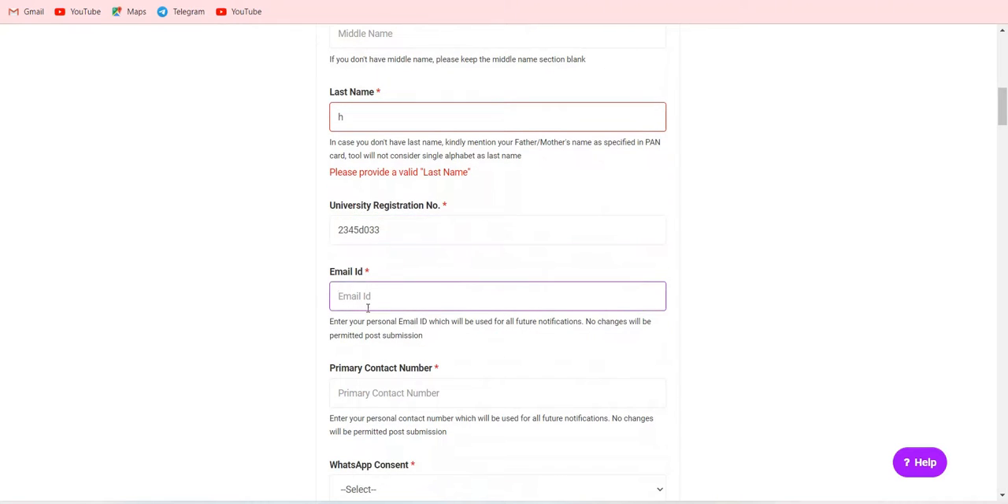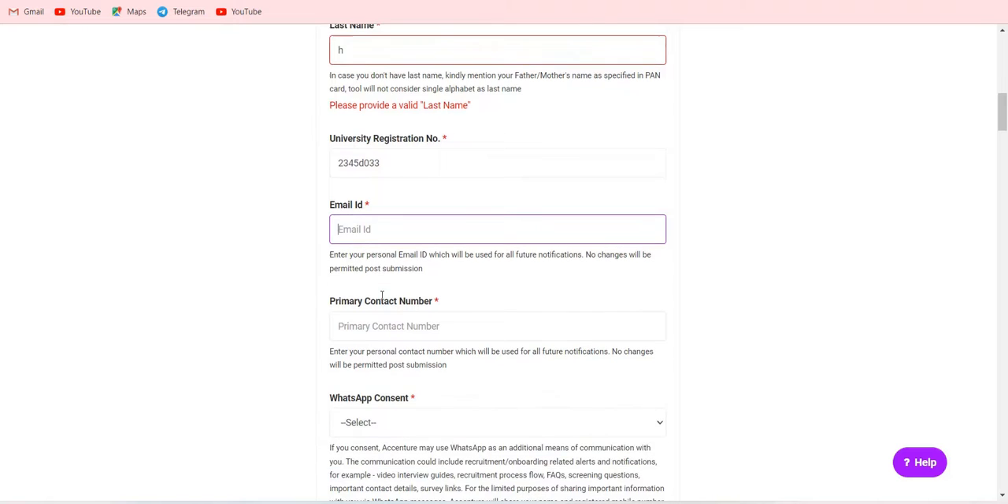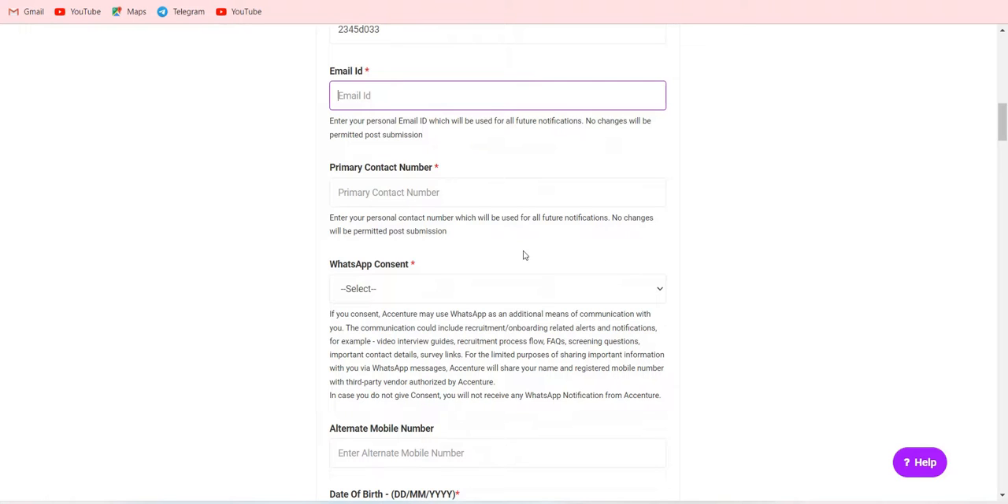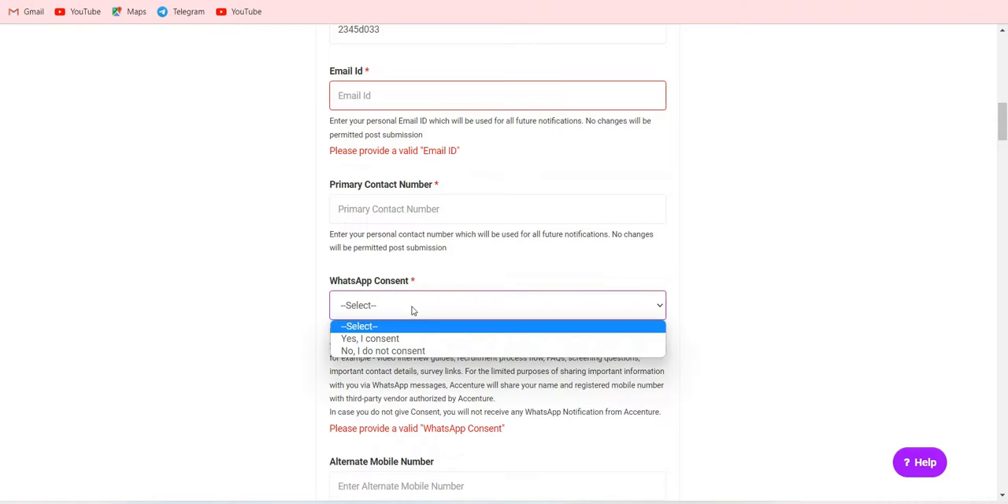and your personal email ID, the email ID on which you will receive the notifications. No changes will be permitted post submission. So if you give this email ID, after you submit this document you cannot change it. Everything they will mention only through email ID. So give your own permanent email ID for this Accenture process. And for the primary contact number, you may get notifications on WhatsApp, so give your WhatsApp number.